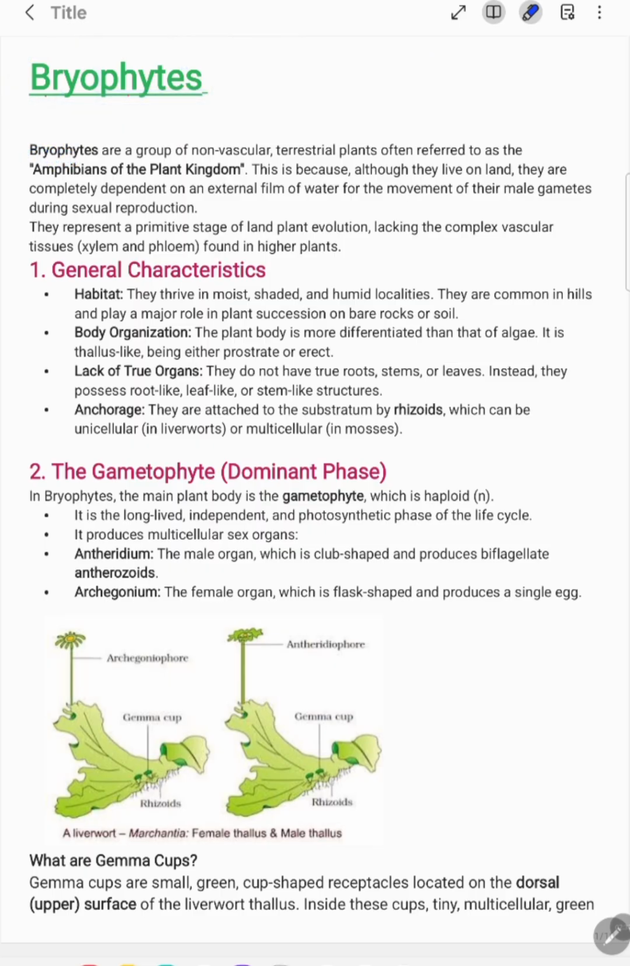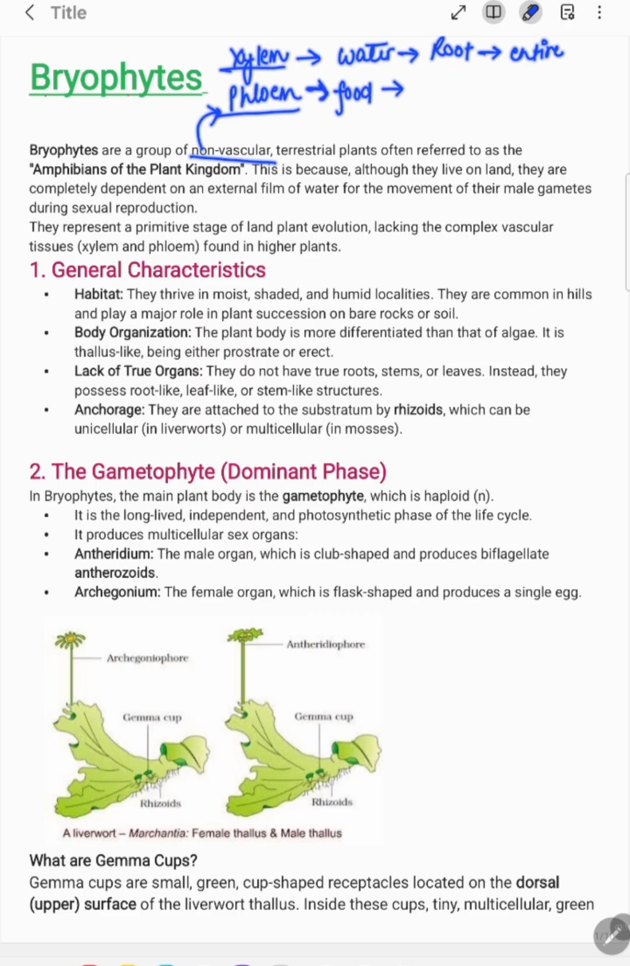Okay, so let's begin. Bryophytes are the group of non-vascular plants. This is the first terminology that came in the definition of bryophytes. What does the term non-vascular refer to? The vascular plant possesses two complex tissues, xylem and phloem. The role of xylem is to transport water from roots to the entire plant, and the role of phloem is to transport food from the source to sink.